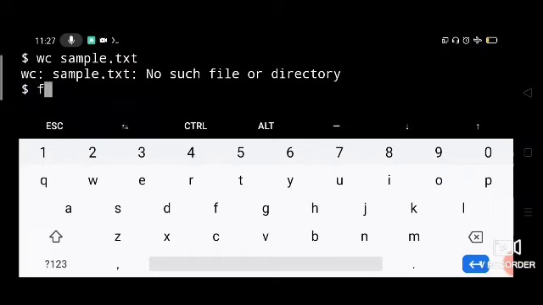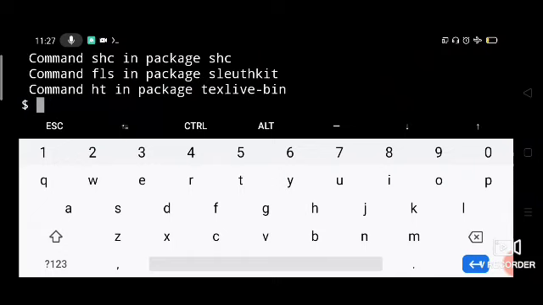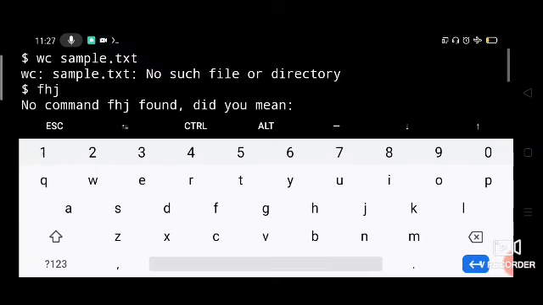But if you give some command which does not exist, then the shell will give you the output that the command doesn't exist, no command fhj found. So the shell will display the error message. If the argument is wrong, then the command will display the error message, but if the command itself is wrong, then the shell will display the error message.